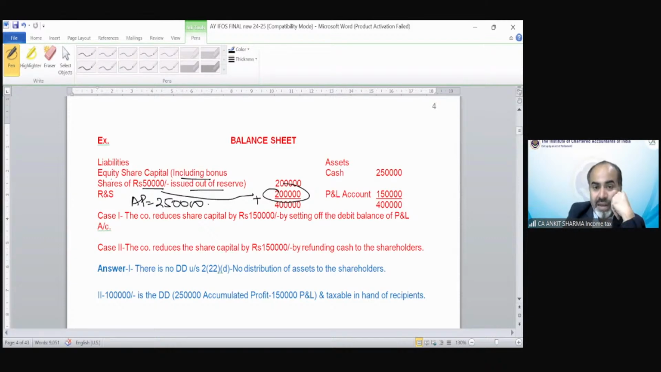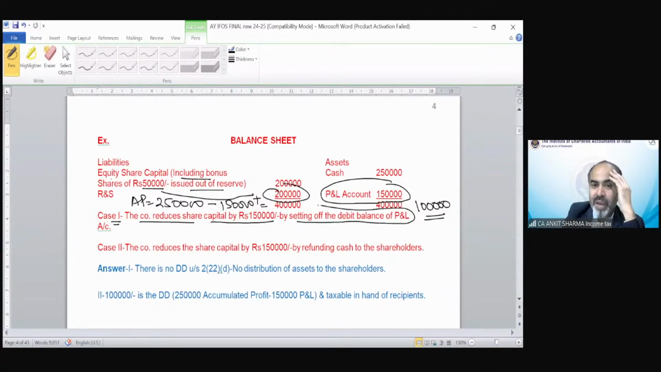Clear? Less the P&L account, that means the loss of this year. So this needs to be reduced. In the new company format, we are not going to show this like this, but if the P&L account has been given at the asset side, you have to reduce it from your accumulated profit. So technically, we have the accumulated profit of rupees only 1 lakh. Now the question says case 1, the company reduced share capital by rupees 1,50,000 by setting off the debit balance of P&L account.